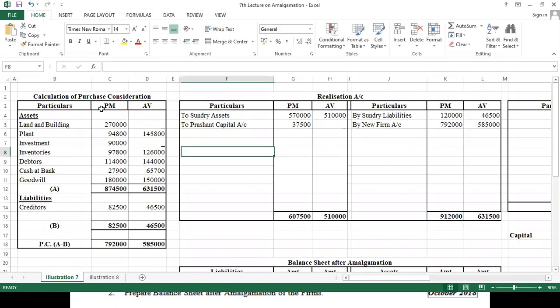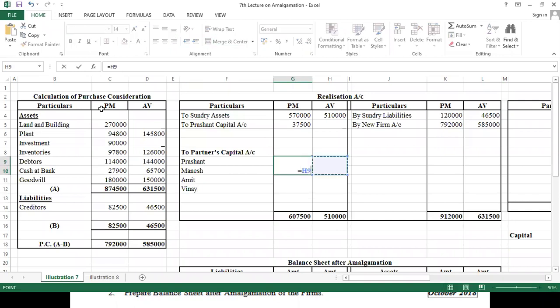Now we don't have anything more to write down in the realization account, so straight away we will try to find out the realization profit. So partners capital account, so we have partners like P for Prashant, M for Manish, then we have A for Amit and V for Vinay, okay.